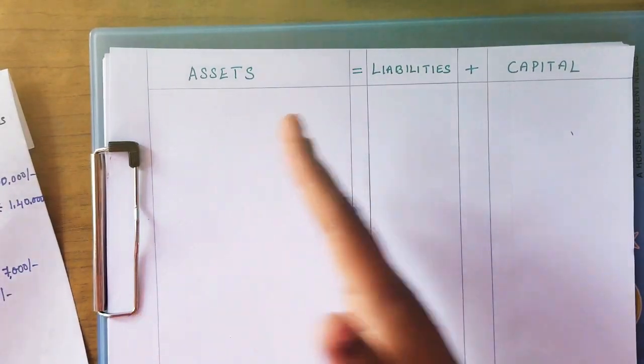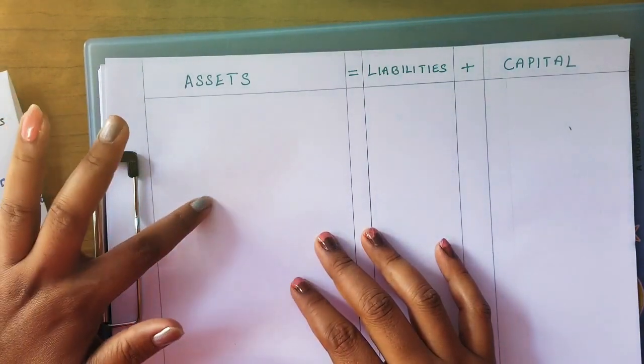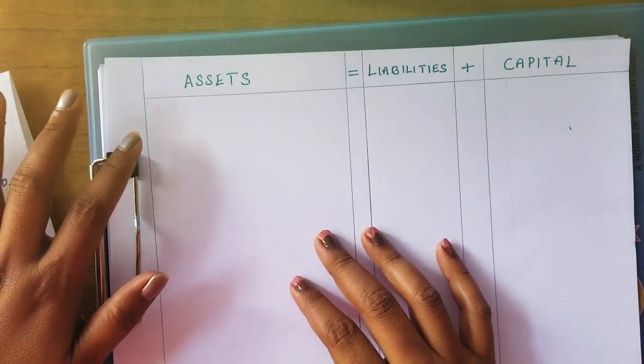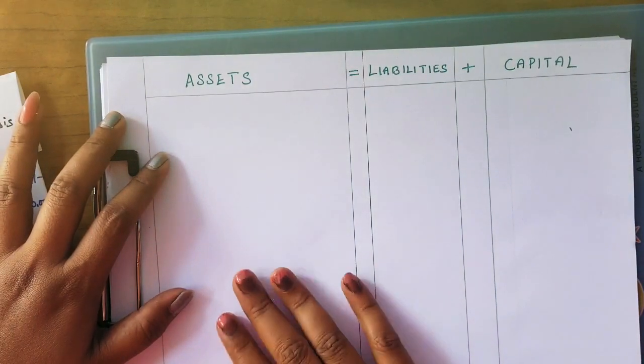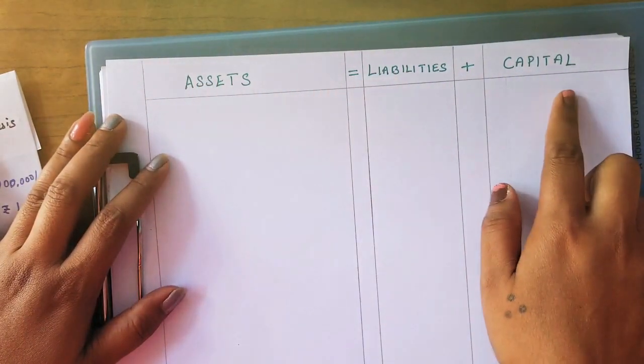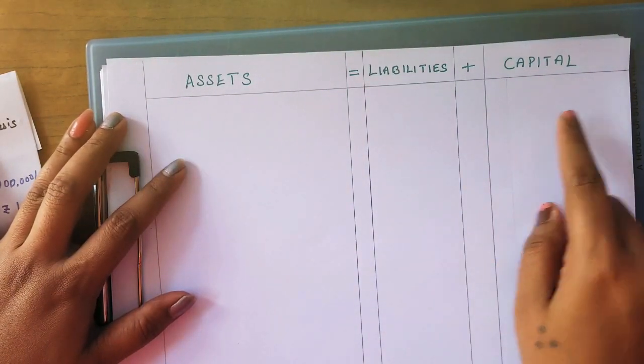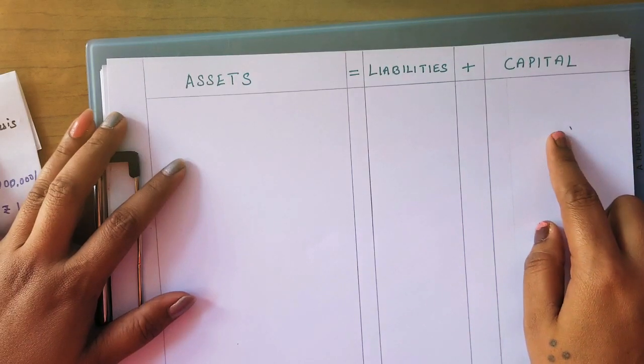Whereas in assets, so many things will be there, like cash and current assets. It is a combination of current assets and fixed assets. So all these we have to calculate carefully here. This is the equation we have to match. Whatever calculation we do on the asset side should match the total of liabilities and capital.